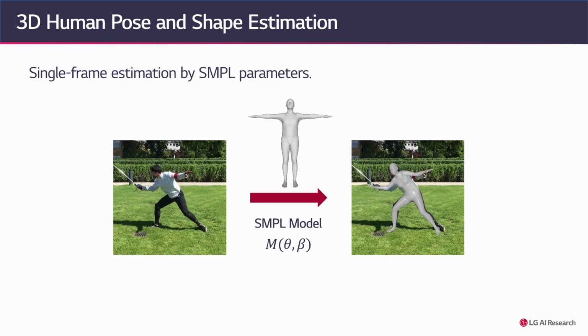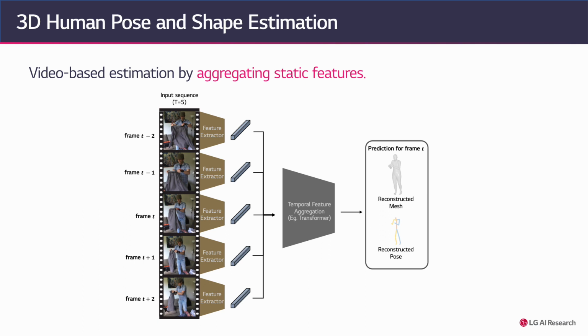Recent advances in deep learning have made significant progress in single-frame estimation by predicting the SMPL parameters. However, frame-based estimations are limited in that they are prone to suffer from challenging factors such as motion blur and occlusion, which result in temporally unstable prediction. To this end, video-based approaches have been previously proposed.